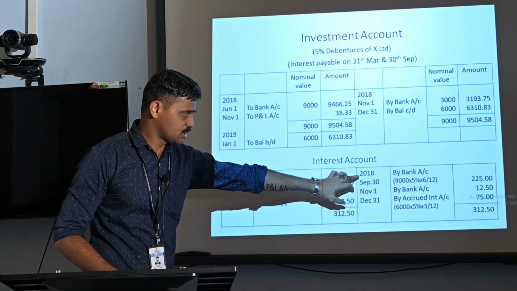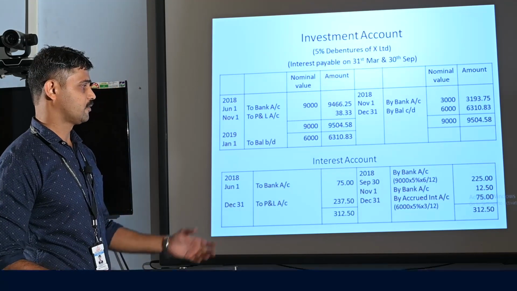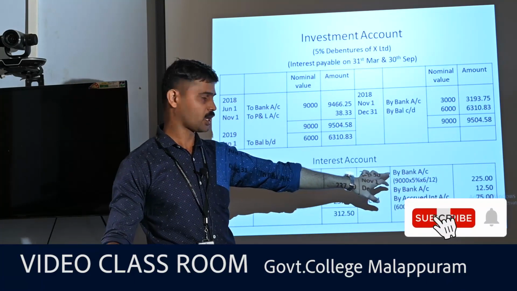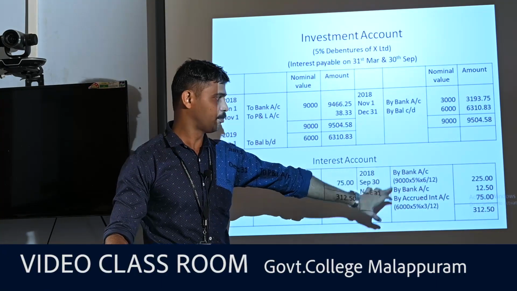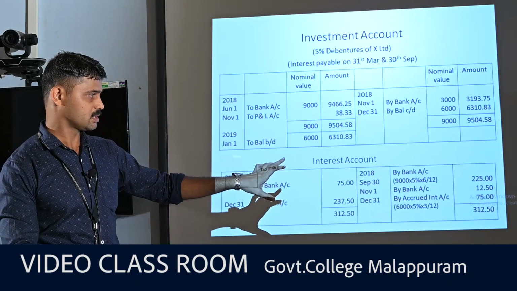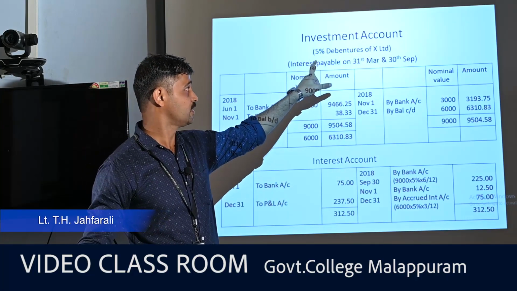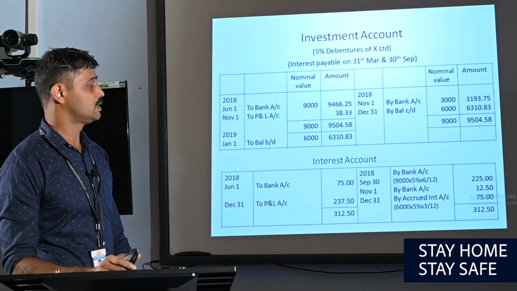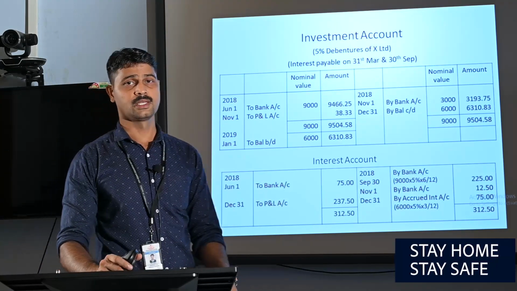On 30th September 2018, the accounting entry for receiving interest for 6 months by bank account is: bank account debtor to interest account. So by bank, 9000, that is the face value of the investment held till date, into 5%, the rate of interest for the debenture for 6 months. So rupees 225 is the amount of interest received on 30th September 2018.